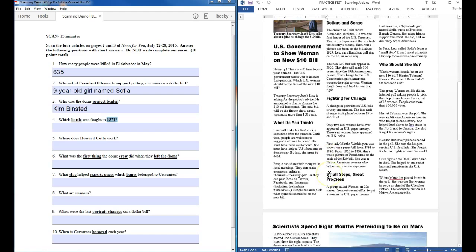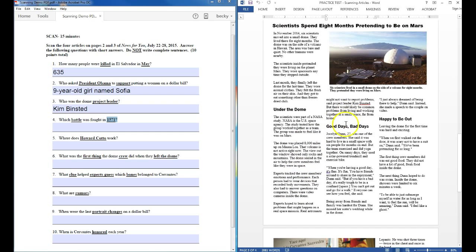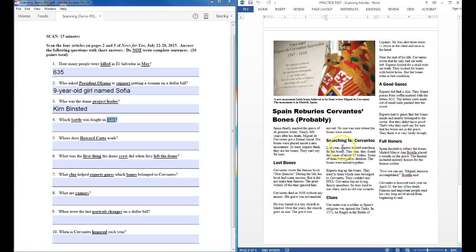None of these are the correct numbers, so I move on to article 3. No. No. There's another number. No. Okay, and there's no more numbers here, so I'm on my last article. No. No. No. And there it is, 1571. So I'm looking for the name of a battle. Cervantes was a soldier in Spain's religious war against the Turks. In 1571, he fought in the Battle of Lepanto.